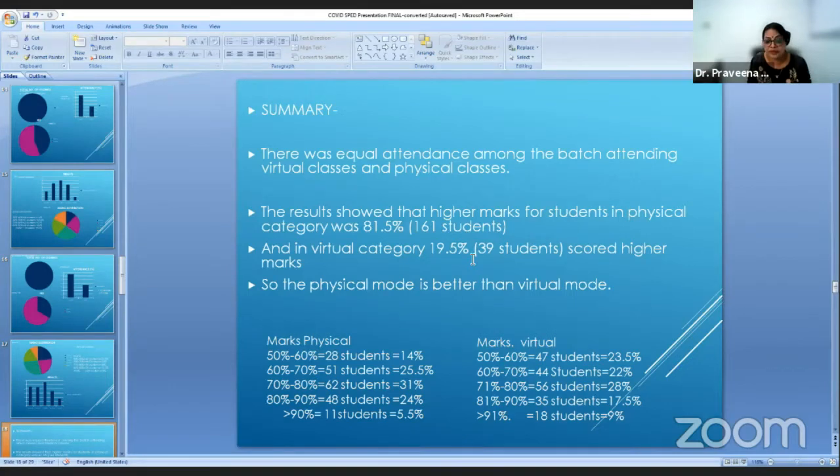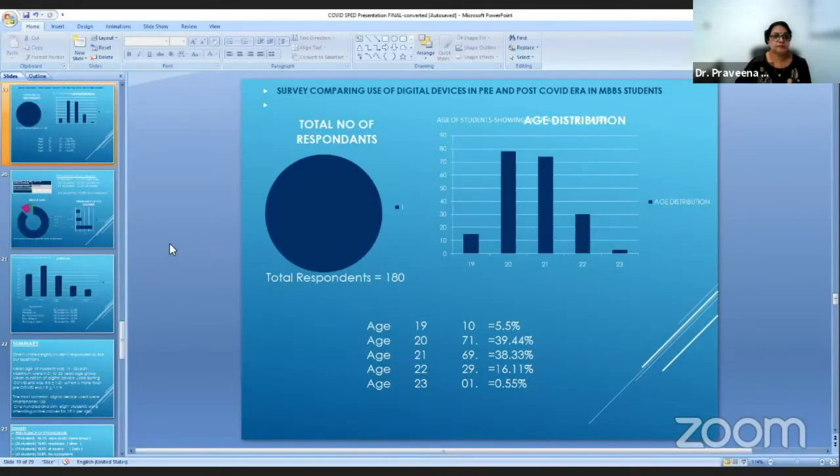To add here something: for more than 90% marks, the students were more in the virtual group as compared to the physical group. That means the students who were regularly and attentively attending the classes were benefited, and they got more marks as compared to the physical teaching. Then